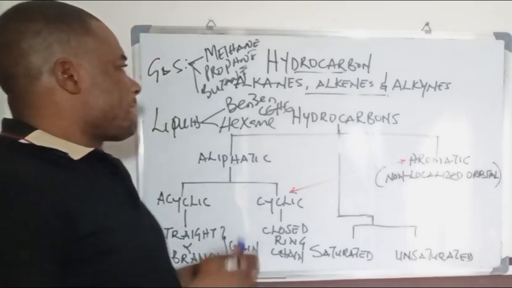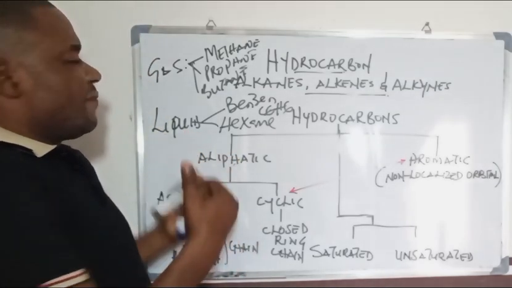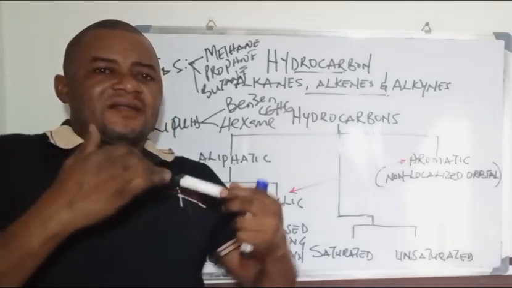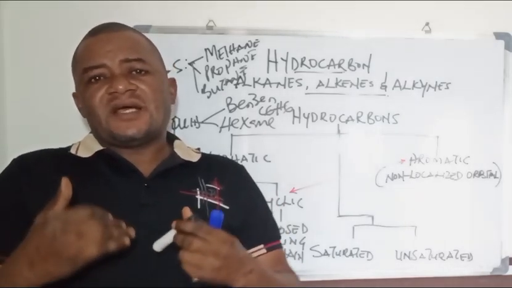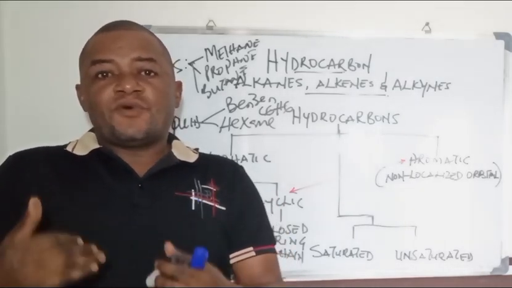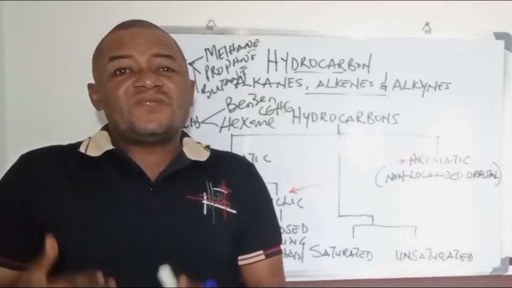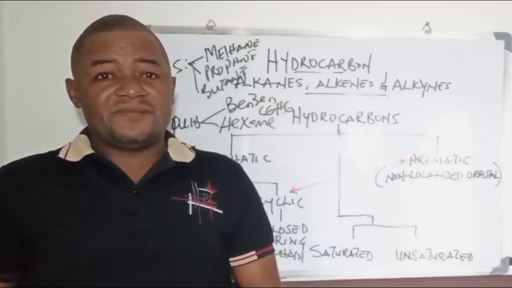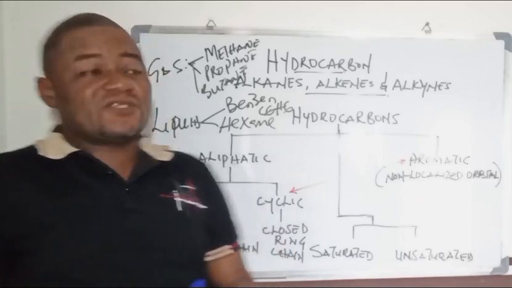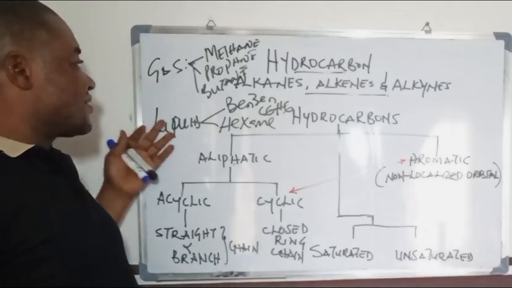You can see that alkanes with a higher carbon atom count always exhibit liquid form. So hydrocarbon can exist as gas or as liquid.